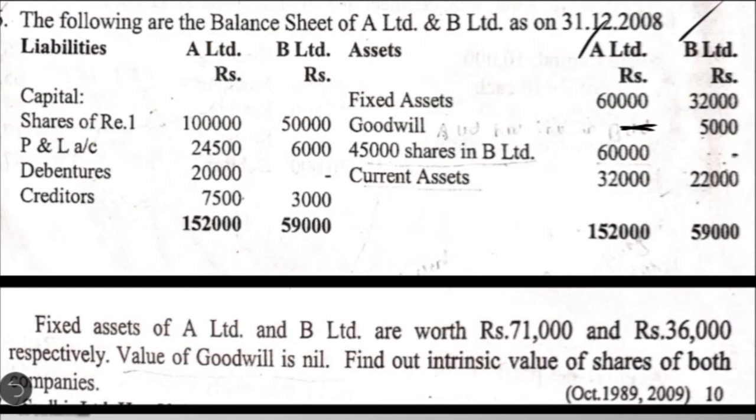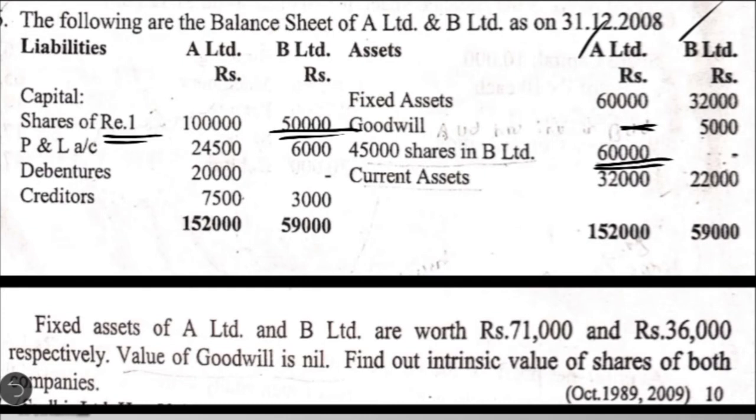Then the next item is 45,000 shares in B Limited. Amount is given in A Limited's column, which means that A Limited has made an investment of 45,000 shares in B Limited company. Here, if you see the share capital of B Limited, 50,000 is the share capital. What is the face value? 1 rupee. So how many shares are there? 50,000 shares are there in B Limited, of which 45,000 shares are held by A Limited.